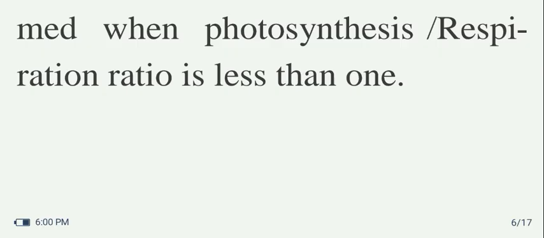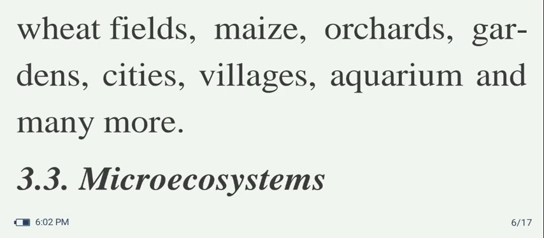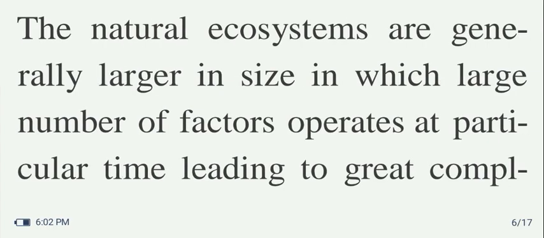These ecosystems are regularly manipulated by humans, in which energy is added and the natural balance is disturbed at a particular period of time, like croplands such as rice fields, sugarcane, wheat fields, maize, orchards, gardens, cities, villages, aquariums, and many more. And micro ecosystems.